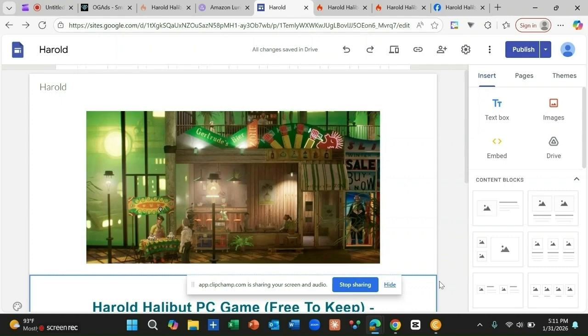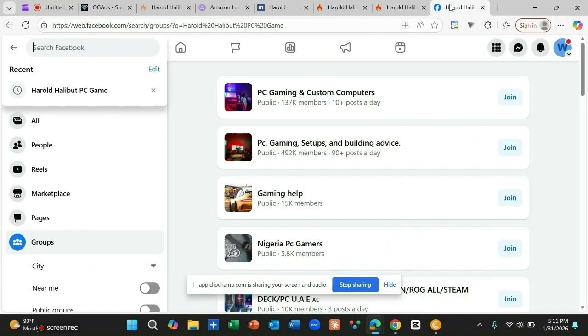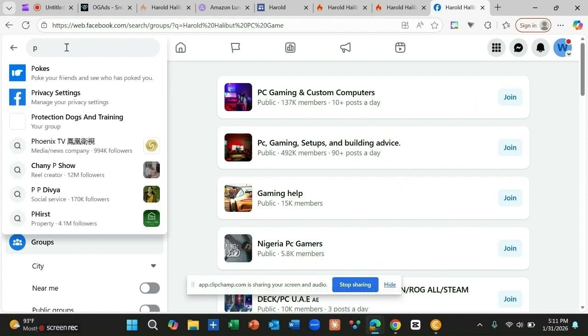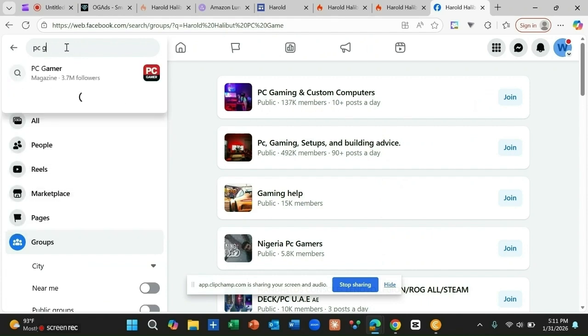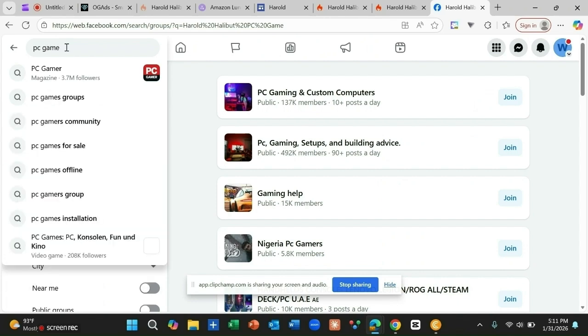Once you have created your landing page, this is your landing page right now. The next thing we need to do is start running traffic to this offer. The platform we are going to use for this traffic is called Facebook. On Facebook, you are going to write PC game. When you put it there, just click enter.